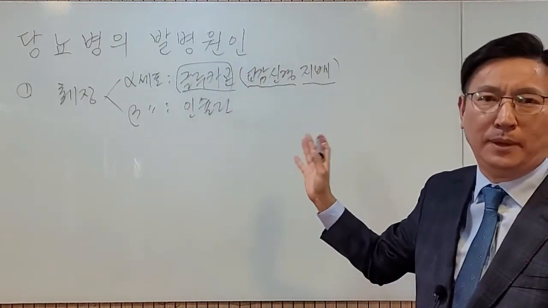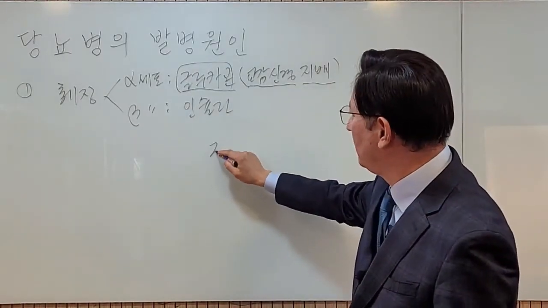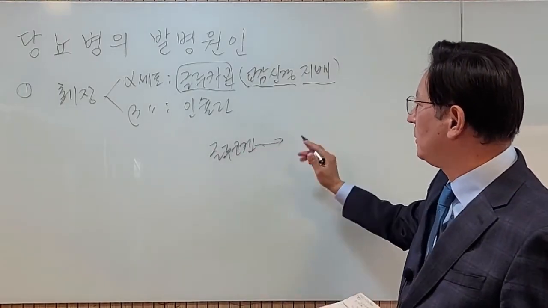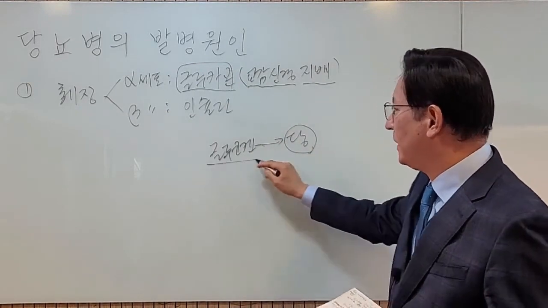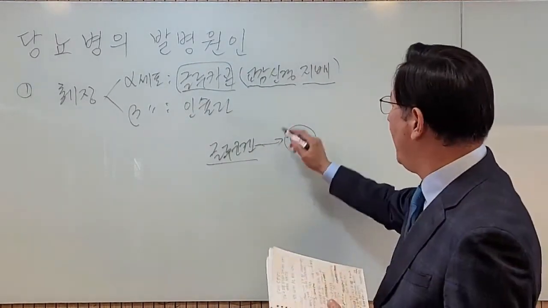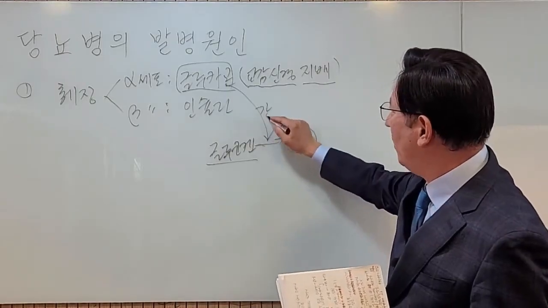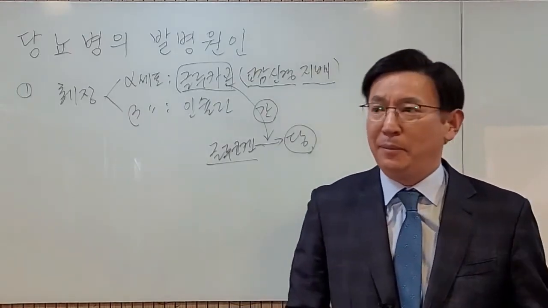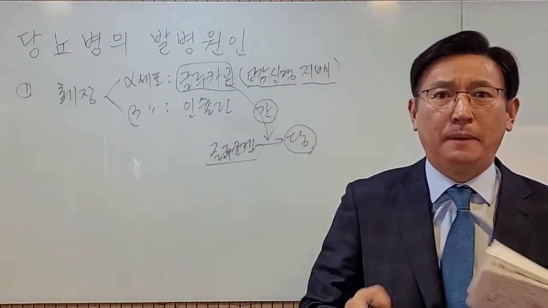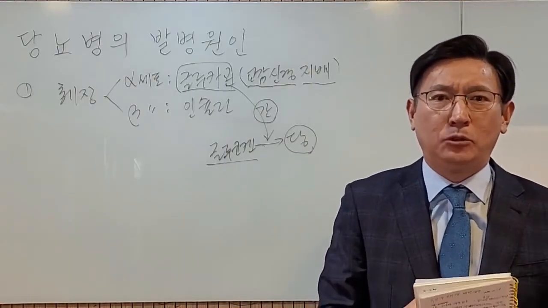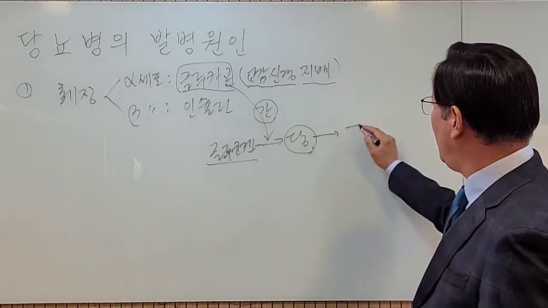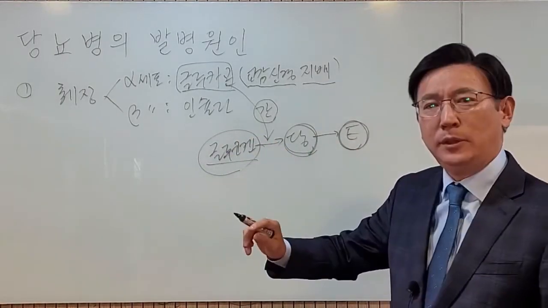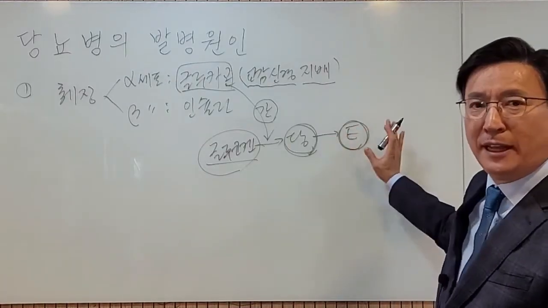So what role does glucagon play? Glucagon converts glycogen, which is stored in places like the liver or muscles, into glucose. That's what glucagon does. In the liver, why does it do this? Think about it for a moment. In an emergency situation, for example, in the old days, imagine a tiger is chasing you. Then you have to run away as fast as you can. But just as you're about to run, you need energy. So since you need energy in the form of sugar, but you can't instantly raise your blood sugar, your body converts the stored glycogen into sugar. That's how you use it as energy.